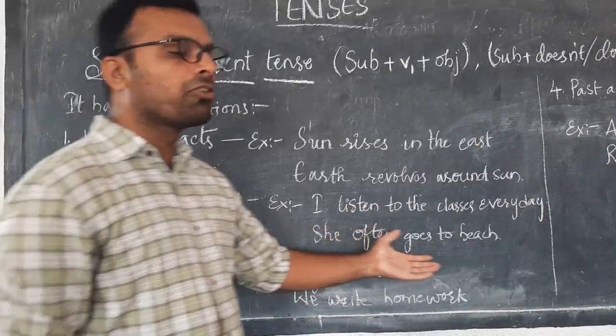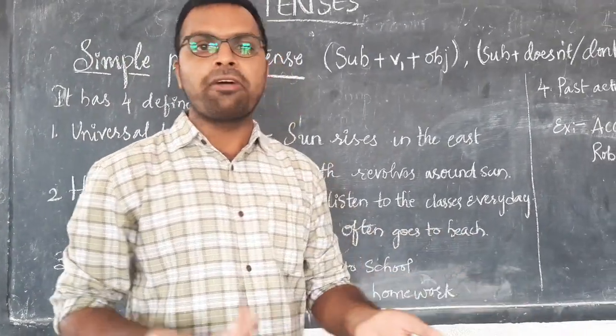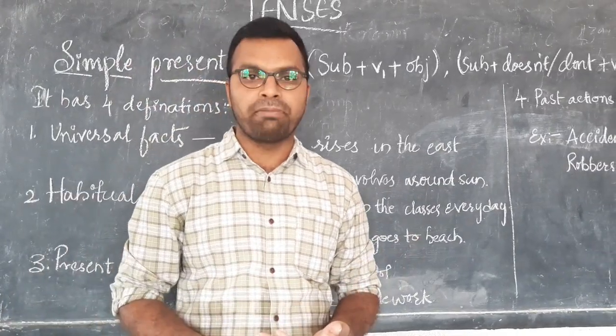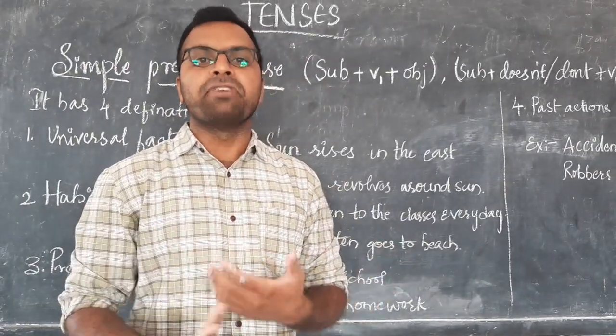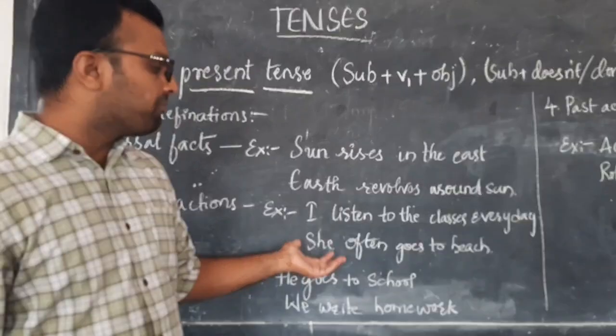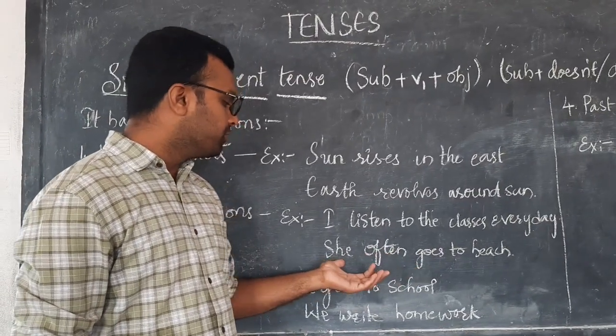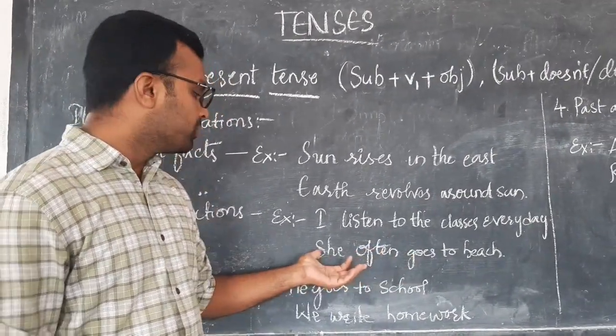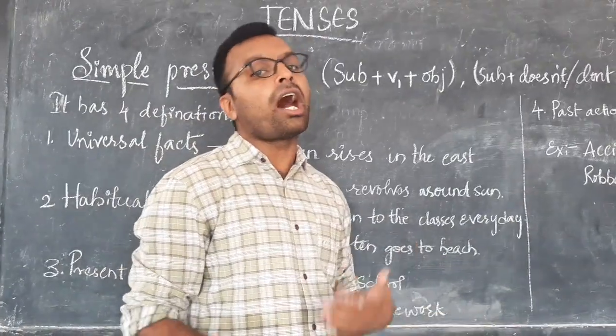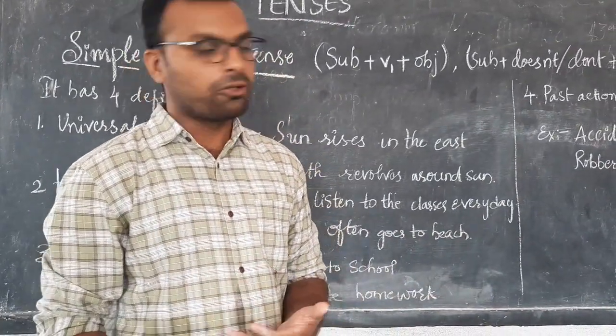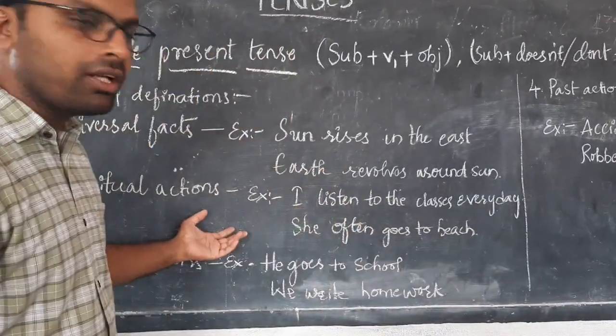And she often goes to the beach. If you like the beach and the nature of the beach, every day you will try to visit. So every day you are visiting, and therefore you can use the simple present here. She often goes to the beach, or I often go to the beach. So like this you can use the habitual actions.